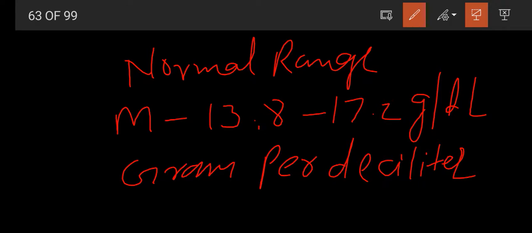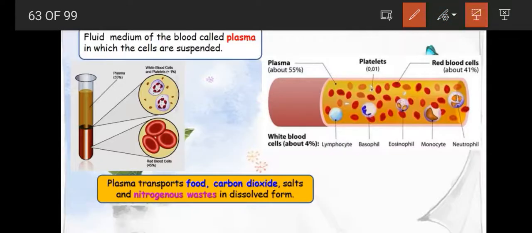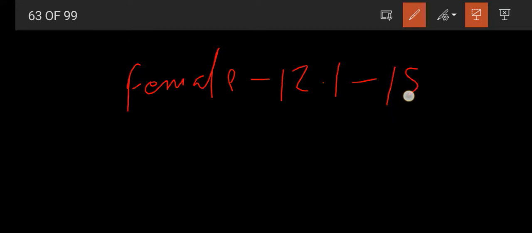In male, what about the females? Here in female, the normal range is 12.1 up to 15.1 grams per deciliter. Okay.